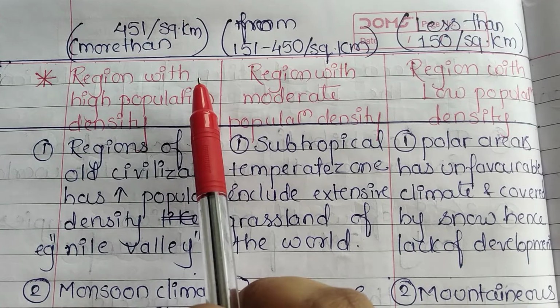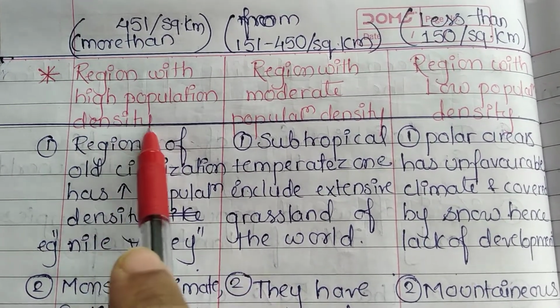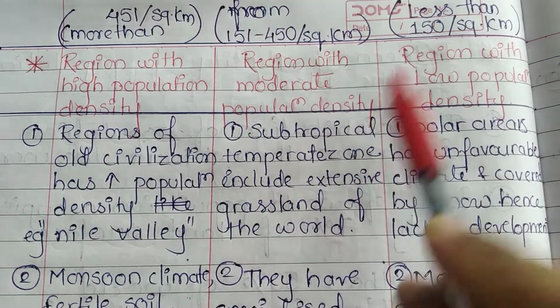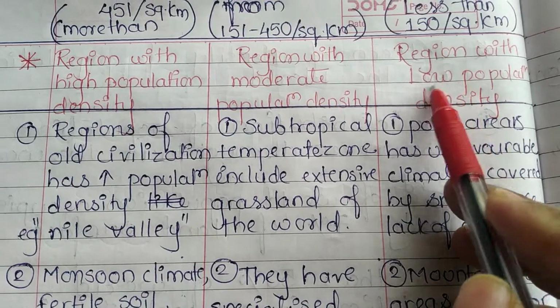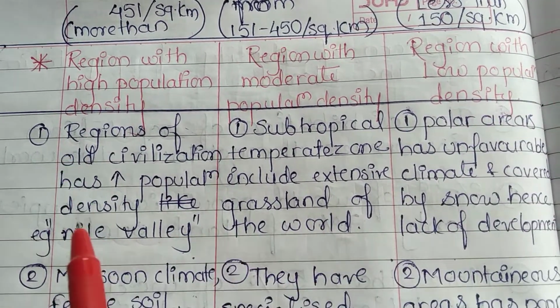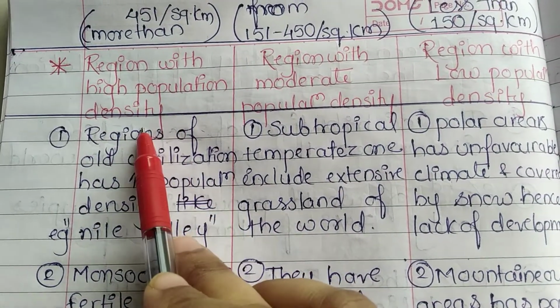Now, the world population density is divided into three groups. First is region with high population density, second is region with moderate population density, and third is region with low population density. So one by one we'll study all the regions. Okay, let's start with region with high population density.